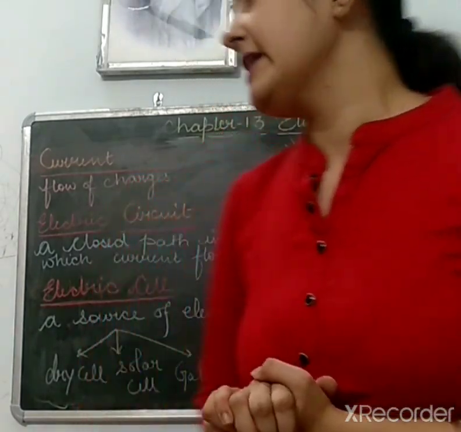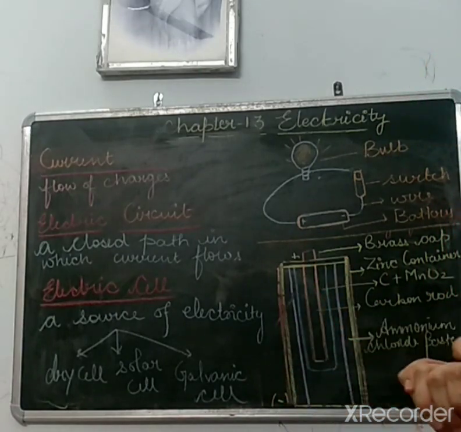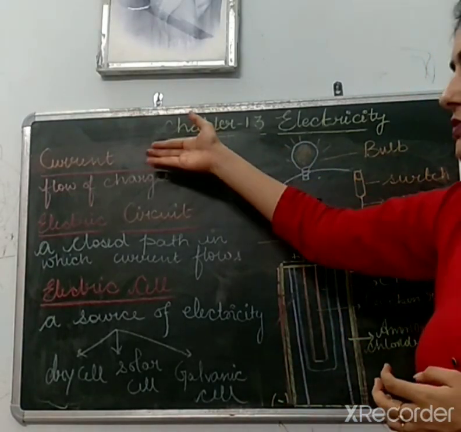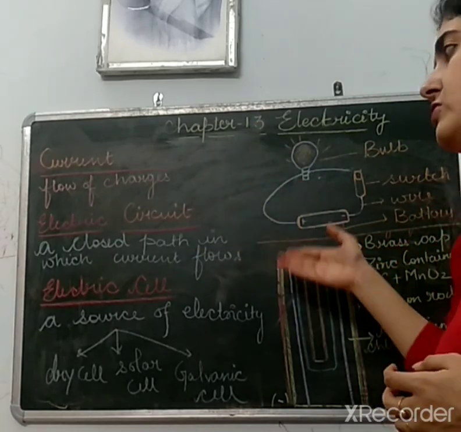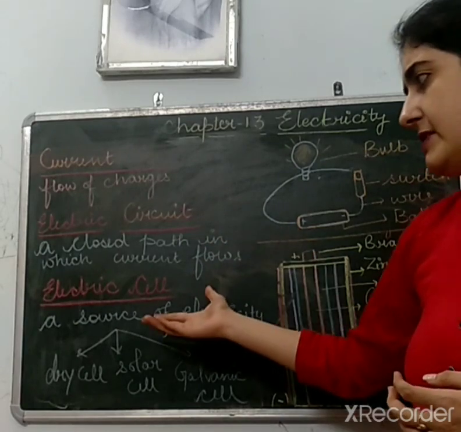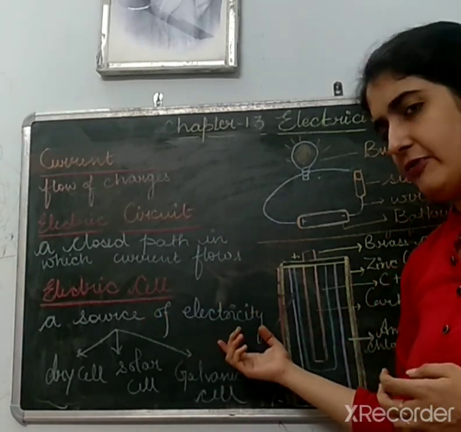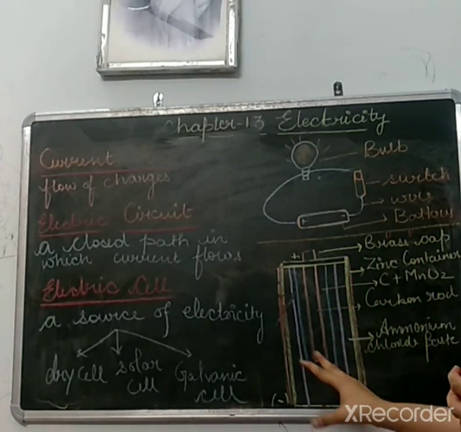So this is basically what we have done in class 1. Let us recap this. First, we understood about current. Current is the flow of charges. Electric circuit is a closed path in which current flows. Electric cell is a source of electricity. And then we discussed the structure of a dry cell.